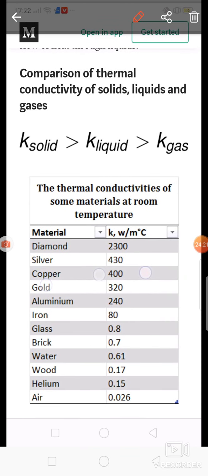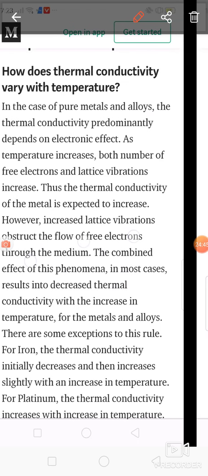Thermal conductivity is nothing but the ability of a material to transfer heat, and it is denoted by K. What is the unit of thermal conductivity? Watt per meter degree Celsius. What is the relation for solid, liquid, gases? Thermal conductivity of solid is higher as compared to liquid, and liquid thermal conductivity is higher as compared to the gases. Then thermal conductivity of different materials: diamond is 2300, silver is 430, water is 0.61.